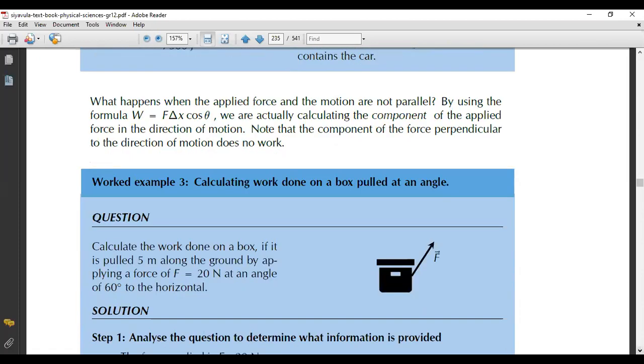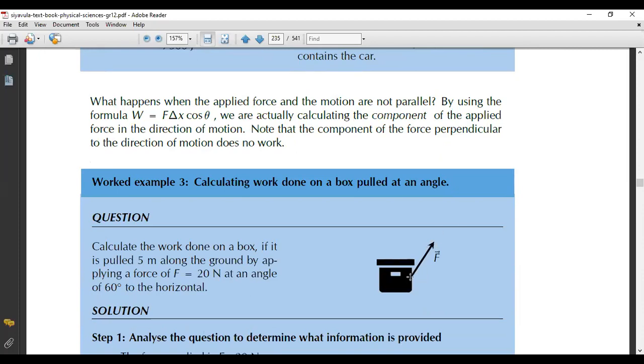So we're moving on, guys. I want us to do this example so that it'll be easier for us to do our homework, which is also related to the work that we're doing now. Okay, so calculating work done on a box pulled at an angle. So here's the angle.